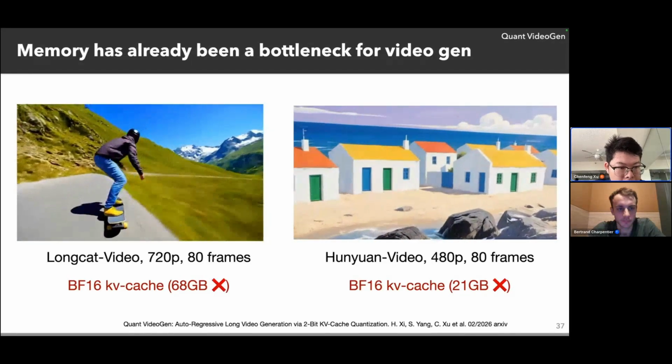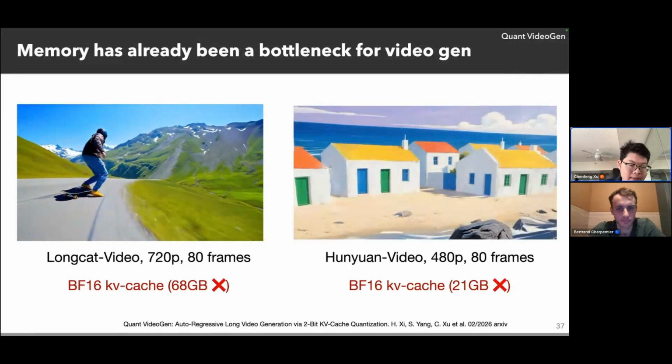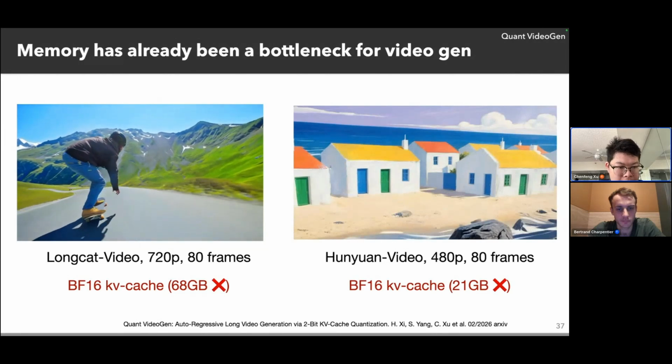In LongCat Video, at 720p and 8 frames, just the KV cache can occupy almost 68 gigabytes with BF16. For Hunyuan Video, just the KV cache occupies 21 gigabytes. So for the left video, the KV cache alone occupies so much memory that we can only utilize H100 GPUs to run this video generation model.